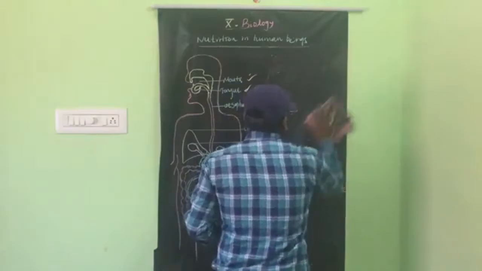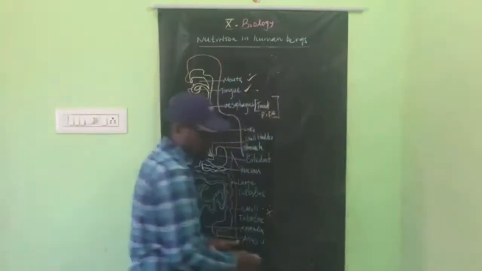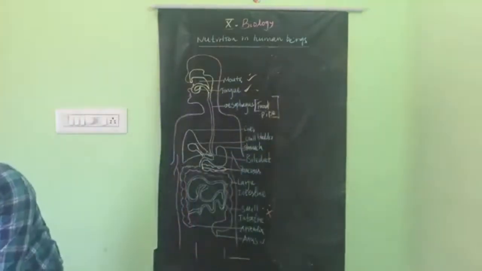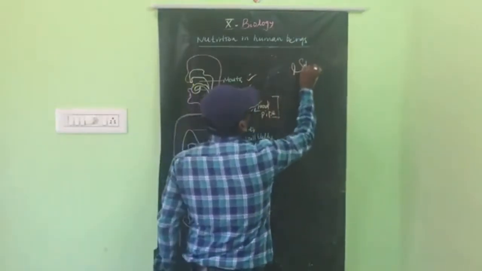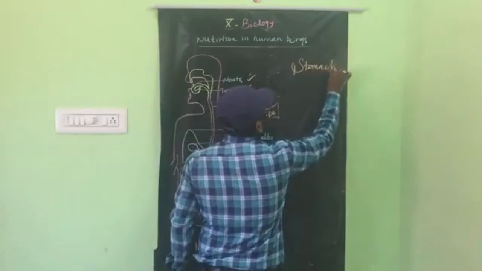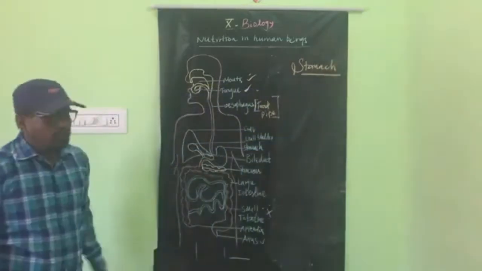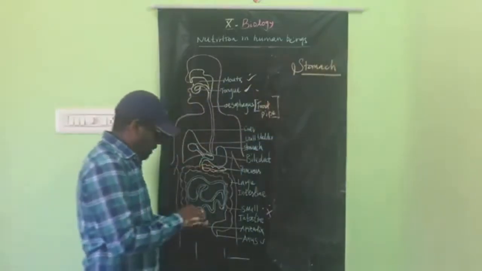the esophagus is over. After the esophagus, that is the stomach. This is the stomach.